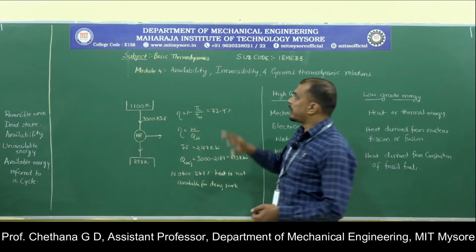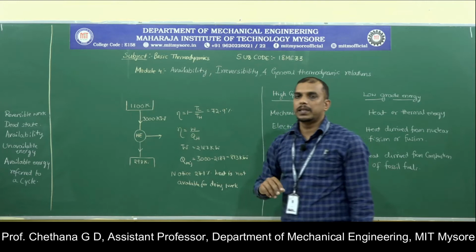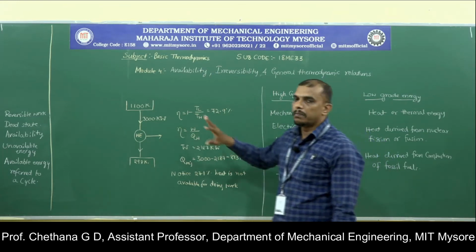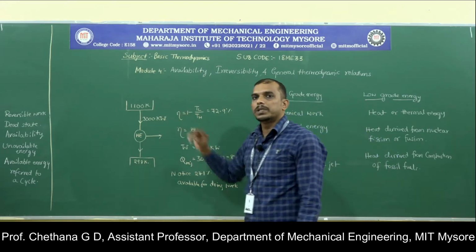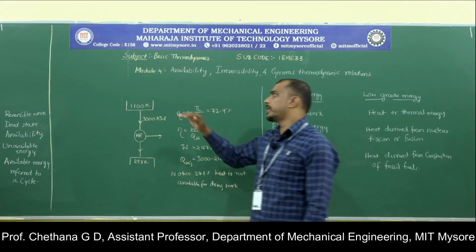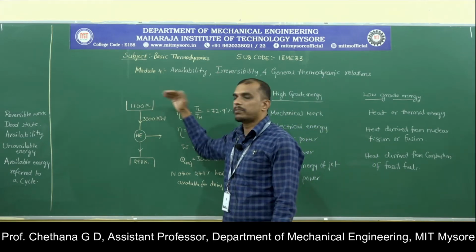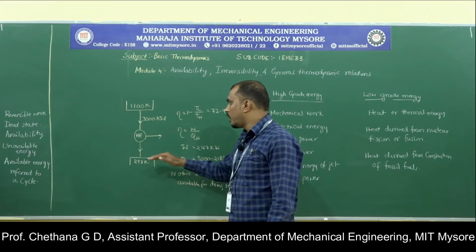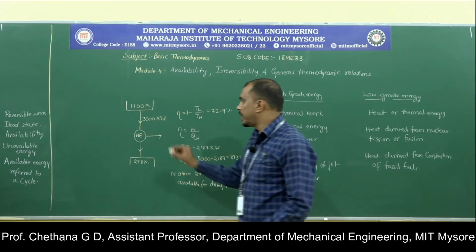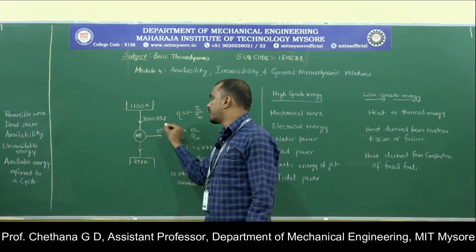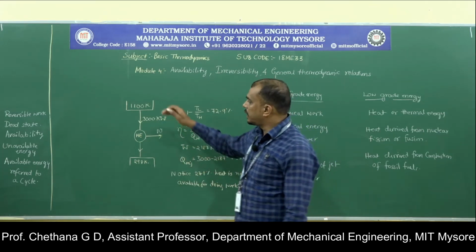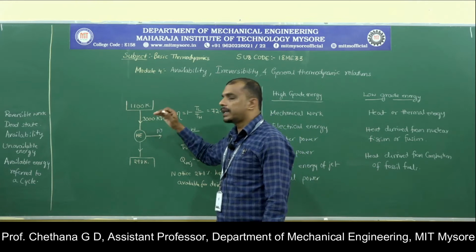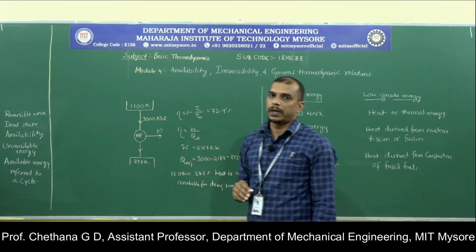In order to explain the concept of availability, let us consider a simple heat engine operating between temperature limits, say the higher temperature reservoir is at 1100 Kelvin and the lower temperature is 298 Kelvin. It is delivering work and receiving heat at the rate of 3000 kilowatt.